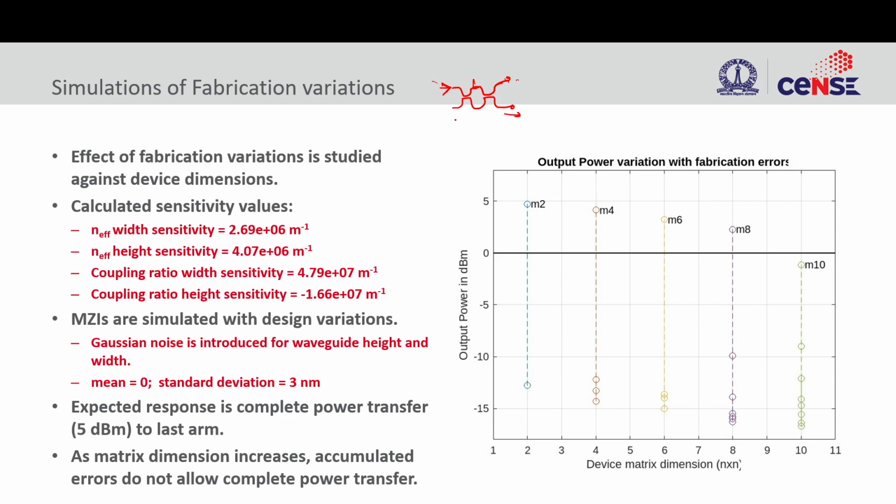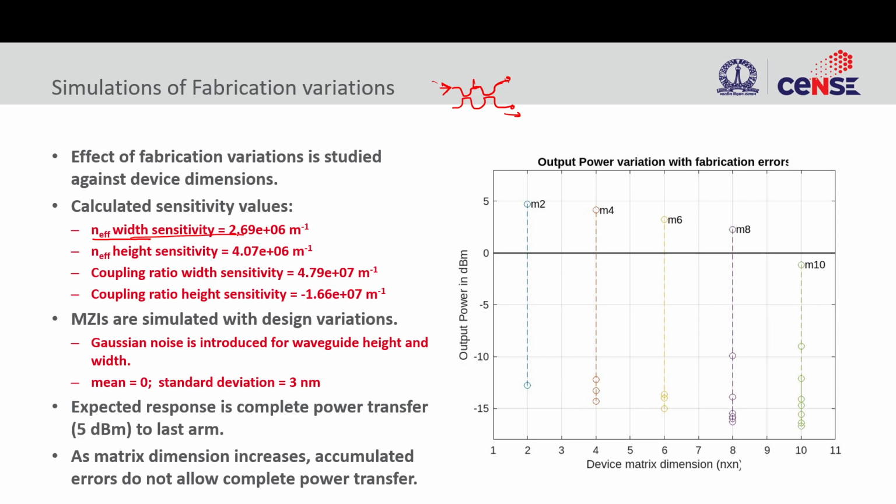Those variations can come from different places. Those places are basically the effective index width sensitivity. When we are calculating the n effective for the waveguide, like we did in the ring case in the last class, we also need to calculate the sensitivity to width variations, because whenever we are fabricating, we will have certain width variations.